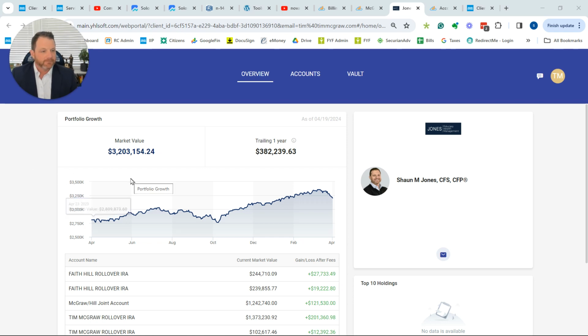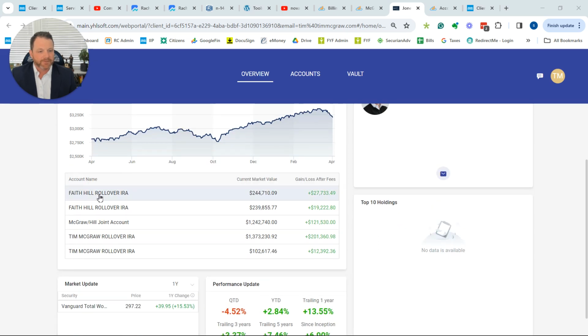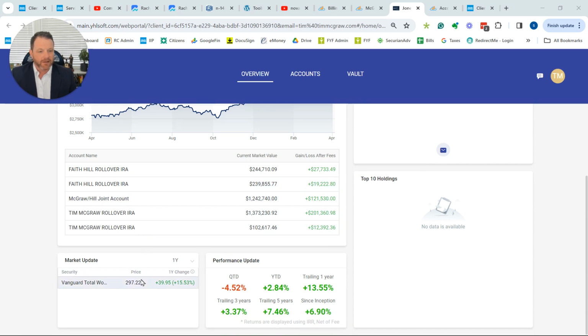So when you first log in, here's what you see. You'll see a historical version or iteration of what your account values have been. You'll see each of your account names here, and a little lower you'll see a market update that shows you what the Vanguard World Stock Index has done. You can change this to the last 3 months, 1 year, whatever you want to see. And then over here is the performance of your actual account.